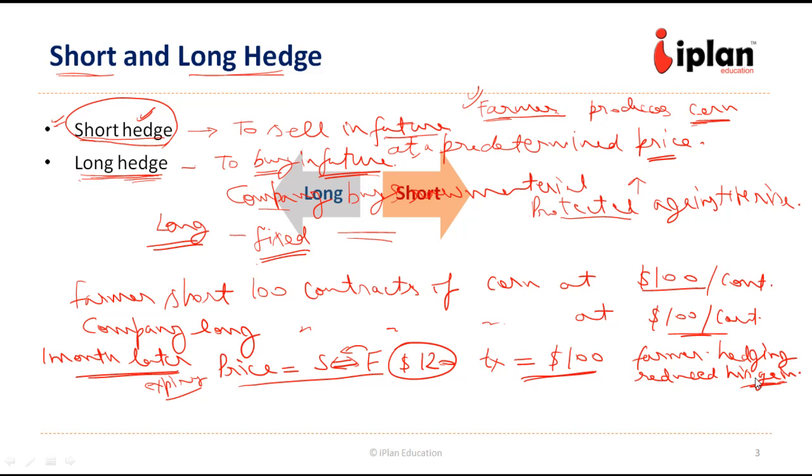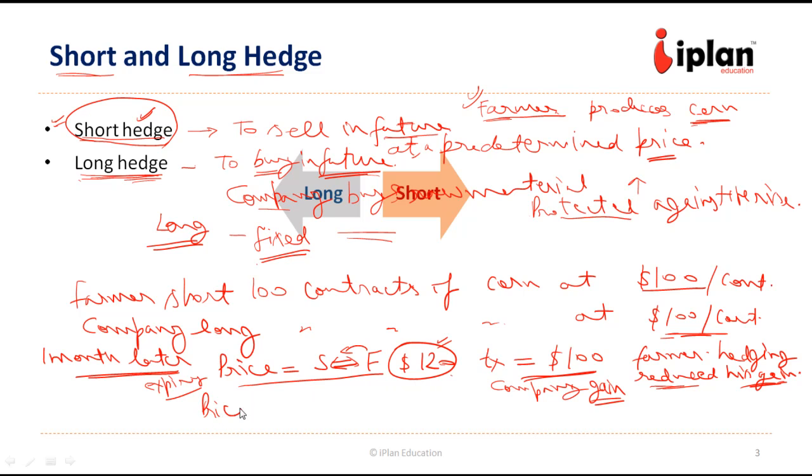So he will not be able to take advantage of upward movement of price. Because of that, his gain reduced. And the company, which is going to buy at $100, though the market price is $120, is going to gain in this case. Since the company is protected against upward movement, it will still buy at $100.